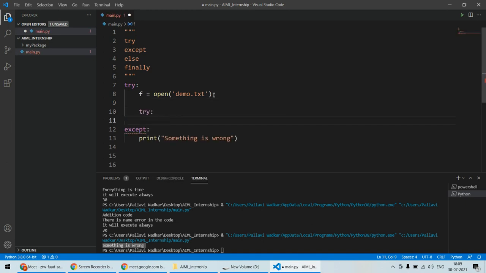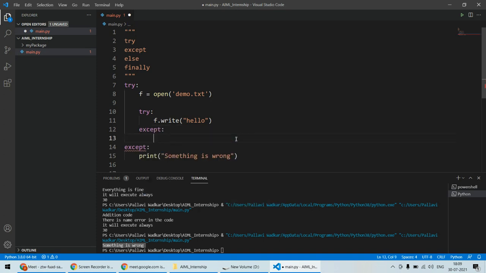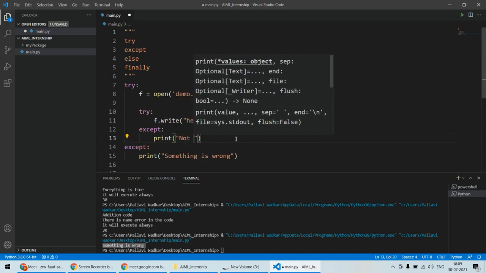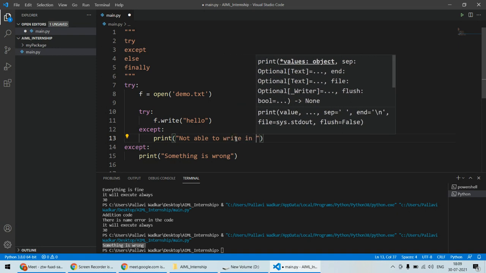Here I try to write f.write something in that file, let's say hello. And for this I can give some exception, and here I can print "not able to write in file".